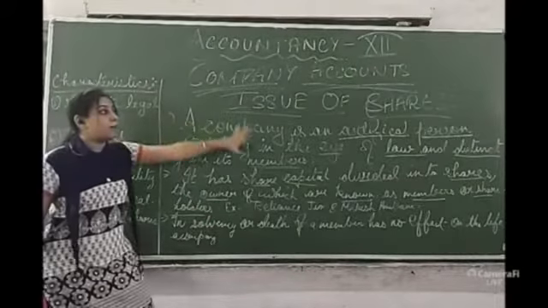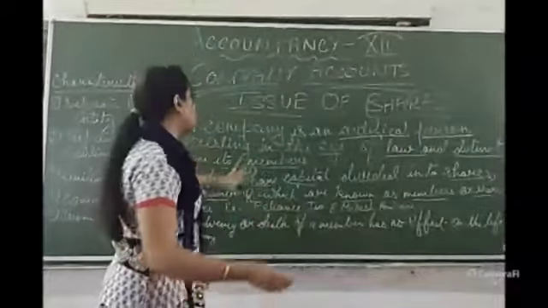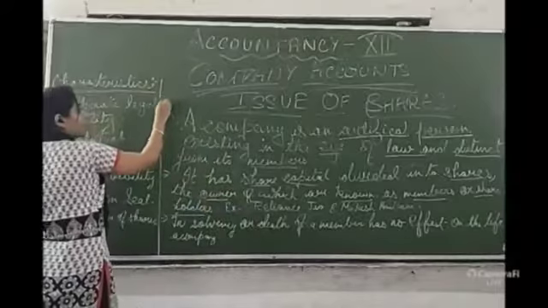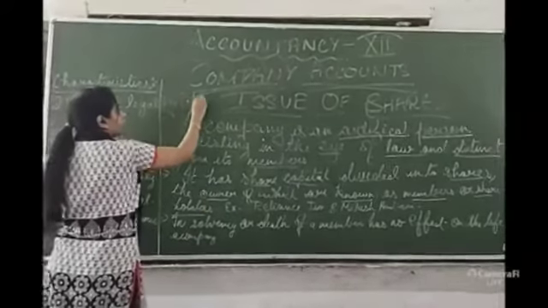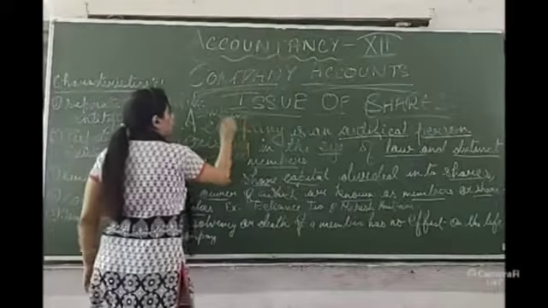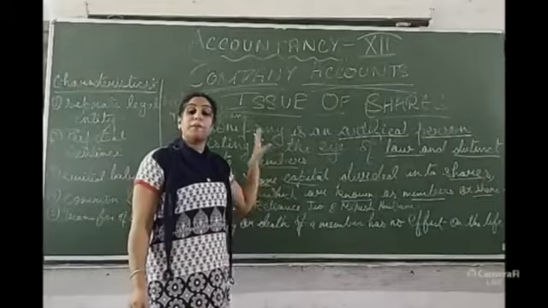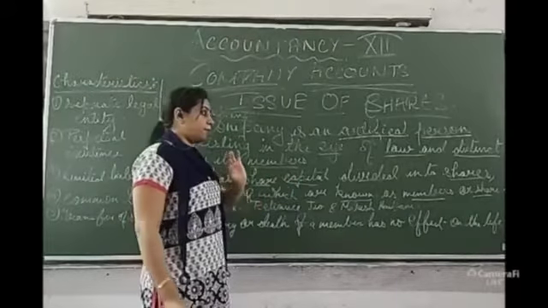So when we are talking about company accounts and shares, which company are we going to talk about? A public company, because only the public company can issue its shares to the public, not the private company.